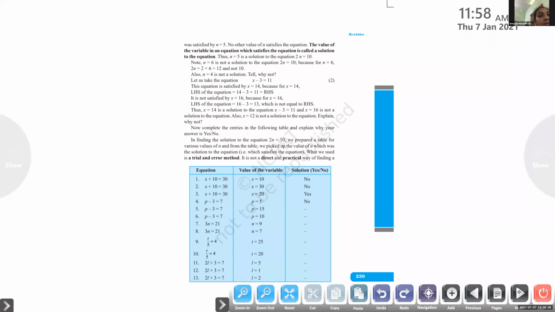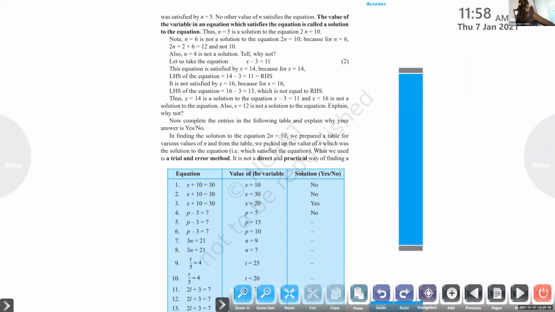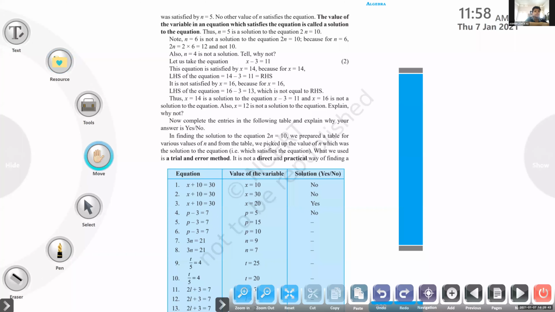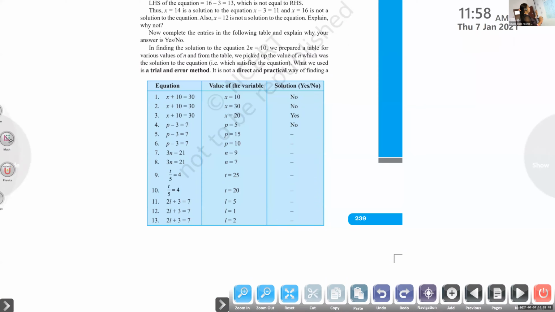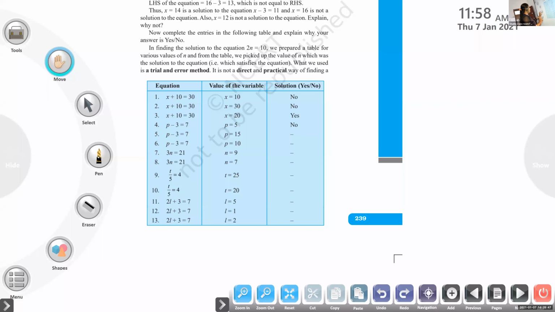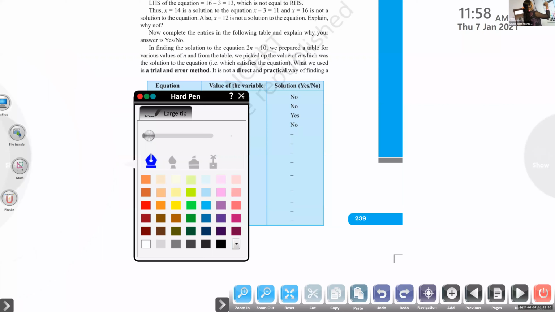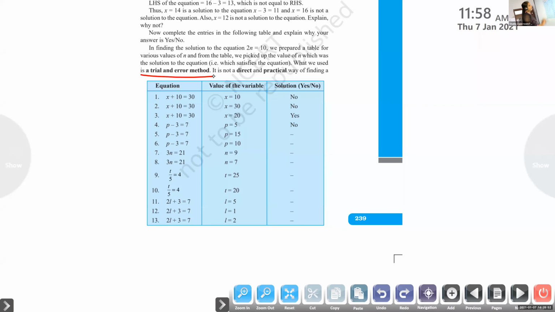Now, x plus 10 equal to 30. Is a value of the variable a solution, yes or no? Okay, we'll find out. This is known as trial and error method. That means we will try many values, but only one value is correct.